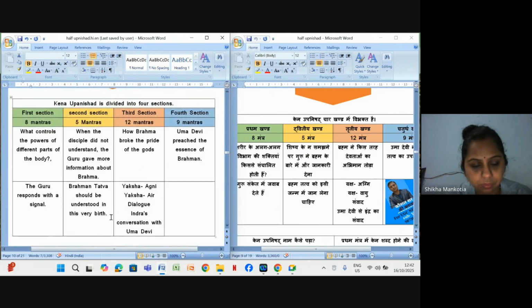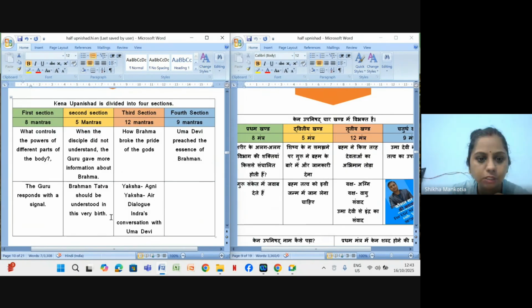And in the second section, when those students who asked that question didn't understand what the guru explained to them, the guru gave more information about Brahma. When firstly the guru explained with gestures or signals, students didn't understand what he was saying. So then the guru gave them more information about the Brahma Tattva, right?